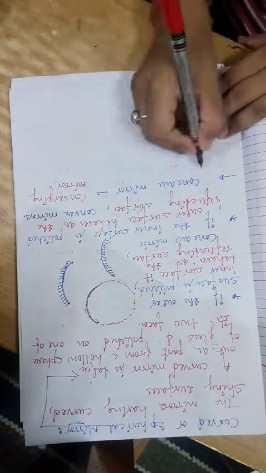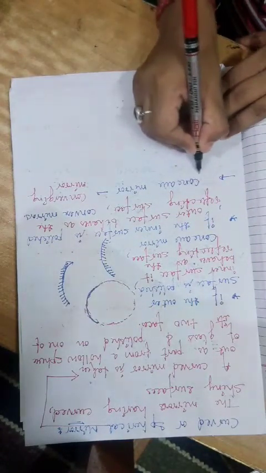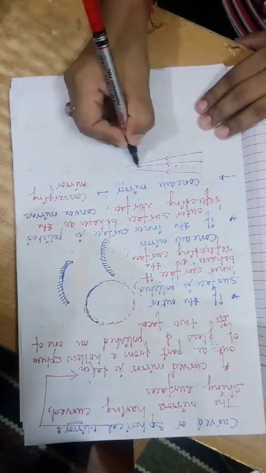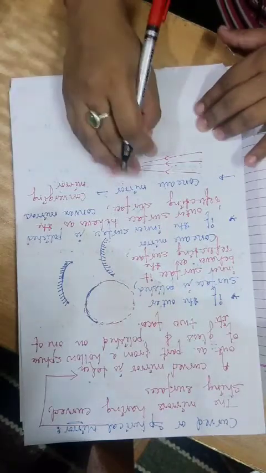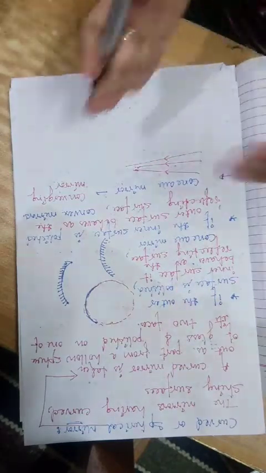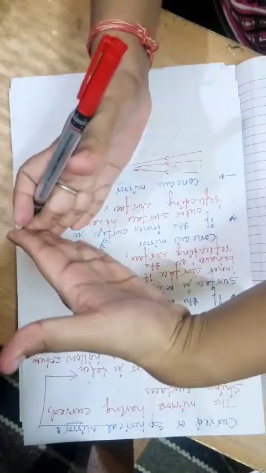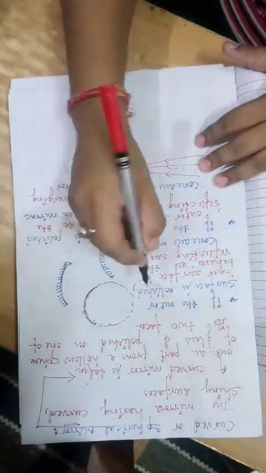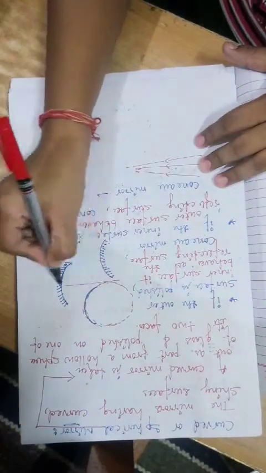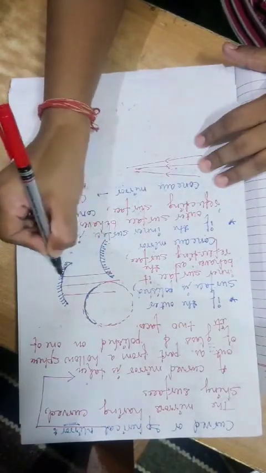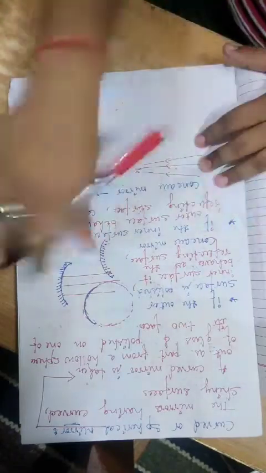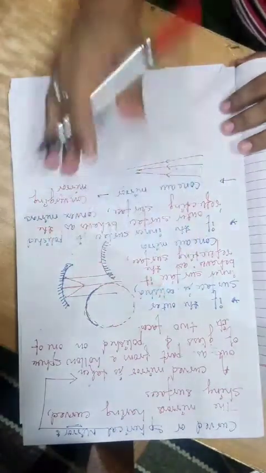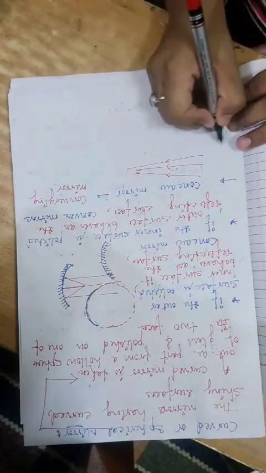Rays might be coming from a different direction, but it just converges the rays at one single point. So it is known as concave mirror. It concentrates all the light which is coming on its surface at one point. Depending on the position, but it is known as the converging mirror.